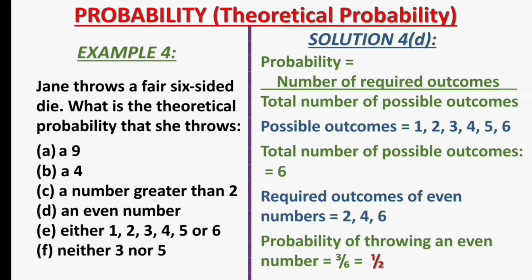Next, for the solution to question 4e, can you tell the probability of throwing either 1, 2, 3, 4, 5, or 6? Let's see if you are right.